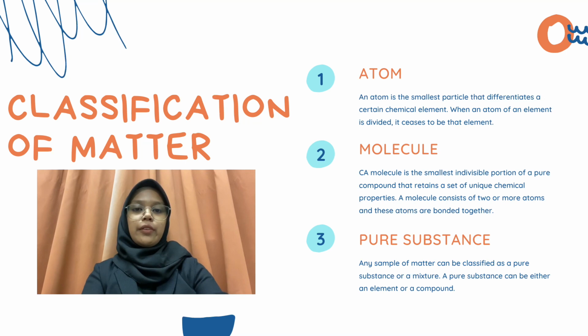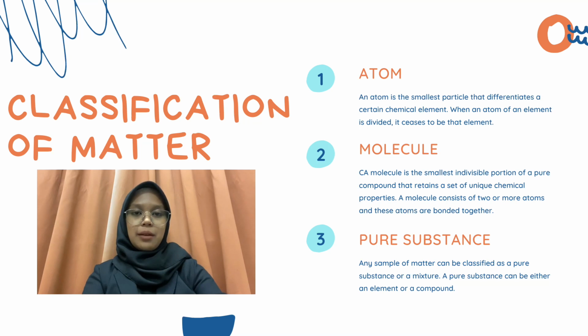First, we will start with atom. An atom is the smallest particle that differentiates a certain chemical element. When an atom of an element is divided, it ceases to be the element. Examples of atoms are sodium, iron, gold, oxygen, hydrogen, chlorine, and carbon.